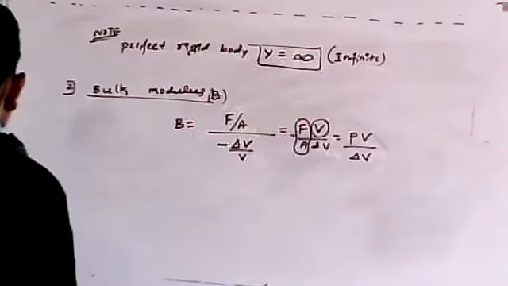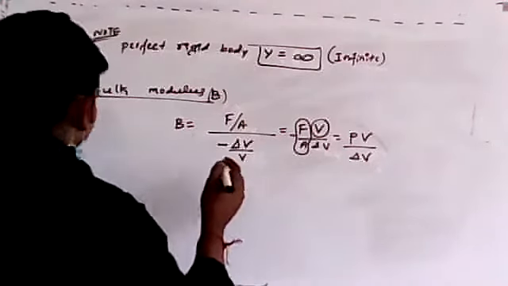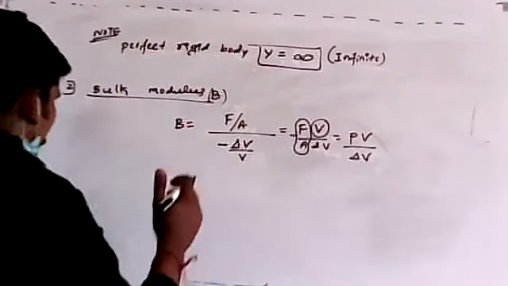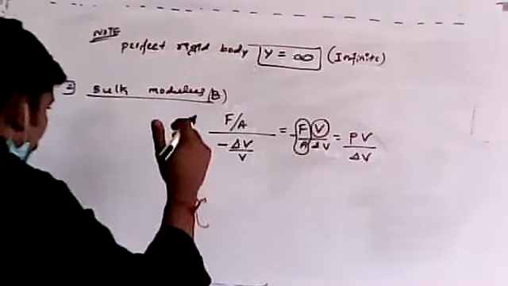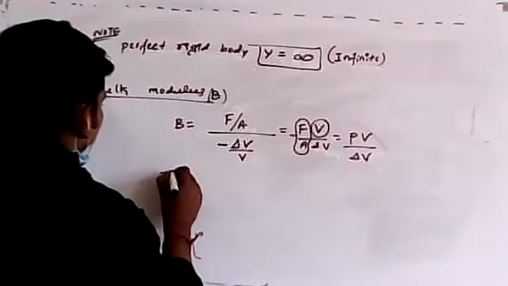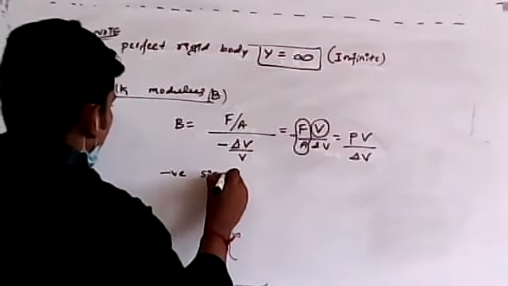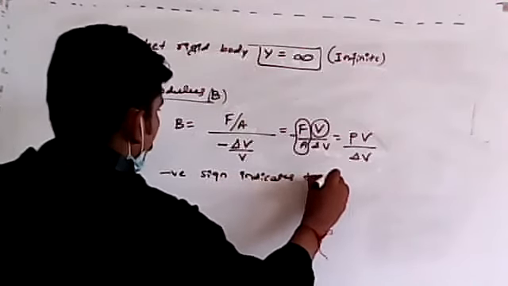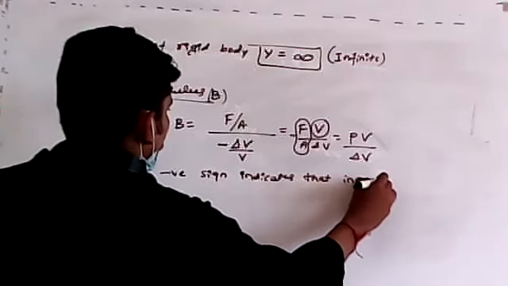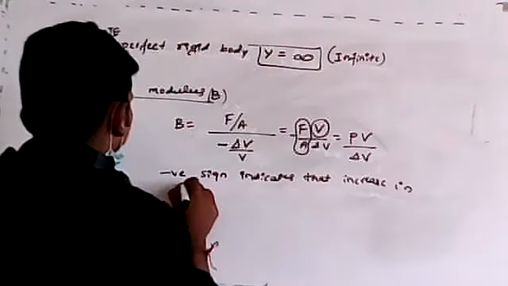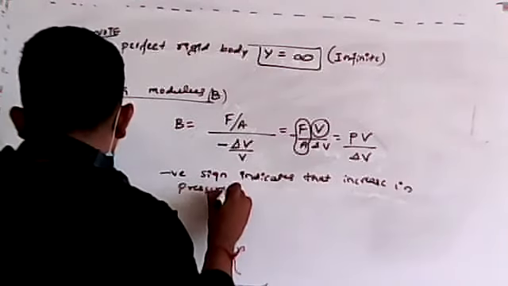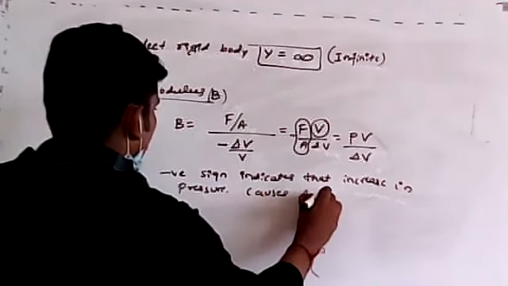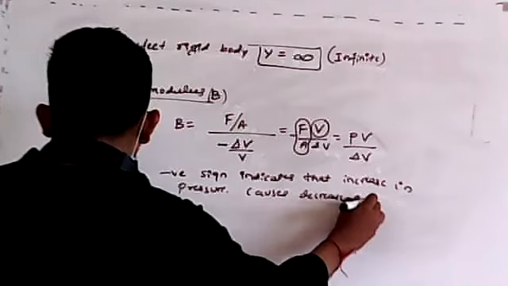Here the negative sign indicates that an increase in pressure causes a decrease in volume.